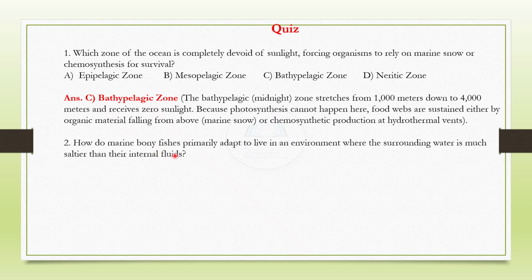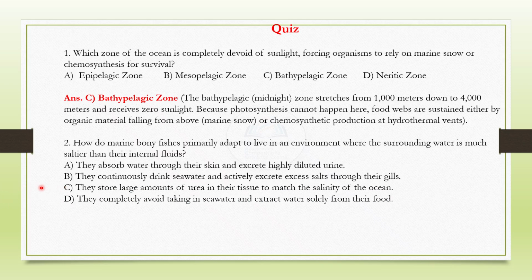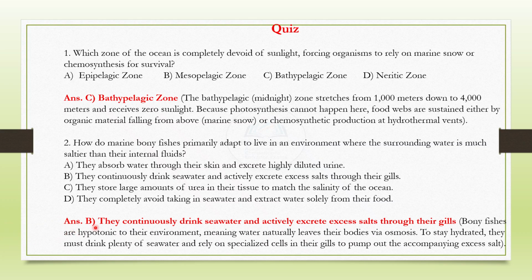2. How do marine bony fishes primarily adapt to live in an environment where the surrounding water is much saltier than their internal fluids, that is the body fluids? And the choices are, mark your choice. The correct answer is B. They continuously drink seawater and actively excrete excess salts through their gills. So the body structure is in such a manner.